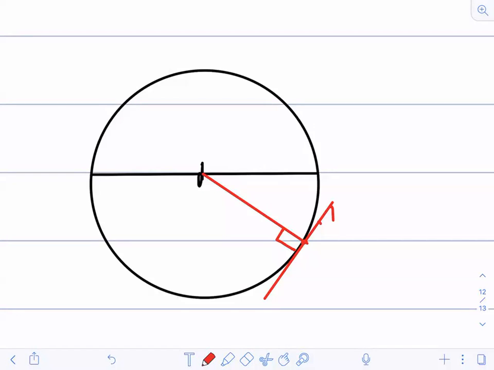Now just see here. If I assume this to be my mirror, and this is the incident ray, how would the reflected ray go? It will retrace its path. Very good. It will retrace its path like this. If you understand this point, fine.